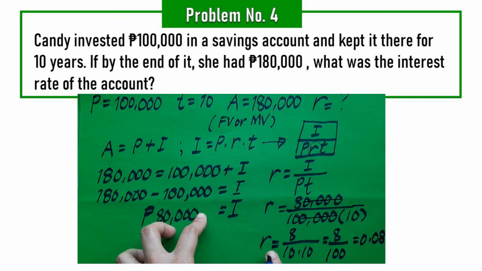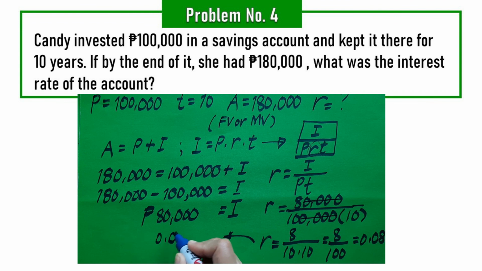Kaya lang ang R is R in percent. In percent, what is 0.08? So, madali lang. How do you make it a percentage? Just move this point to the right twice. So, it will be 1, 2. So, you will get 8%.